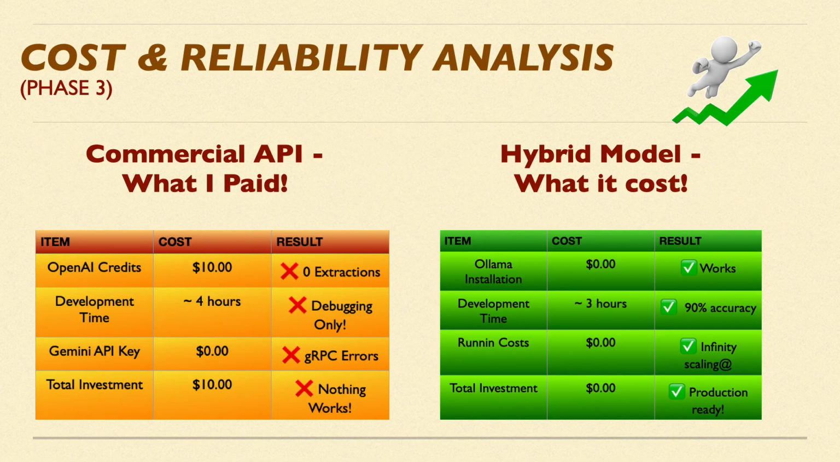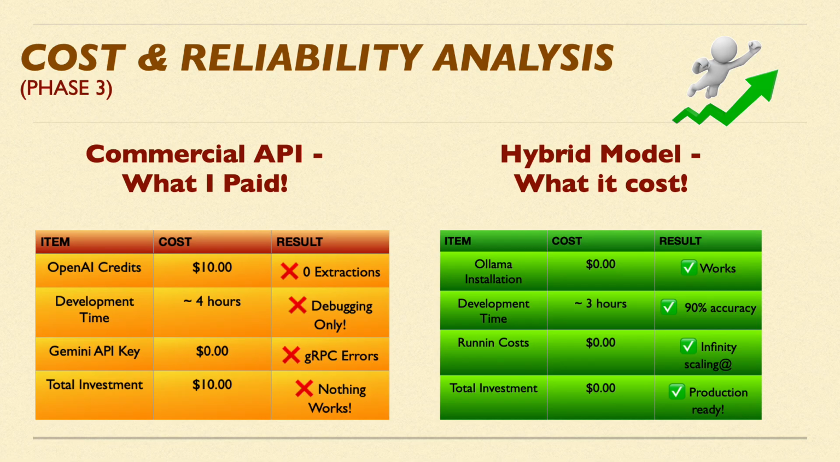So what did my $10 buy me with commercial APIs? At hour 0, I purchased $10 of OpenAI credit. In the first hour, the authentication attempt fails with a Latin-1 error. In the second hour, I debug the encoding issue, still failing. In the fourth hour, I tried the Gemini free tier and got gRPC errors. As a result, $10 gone forever, zero extraction, zero value.